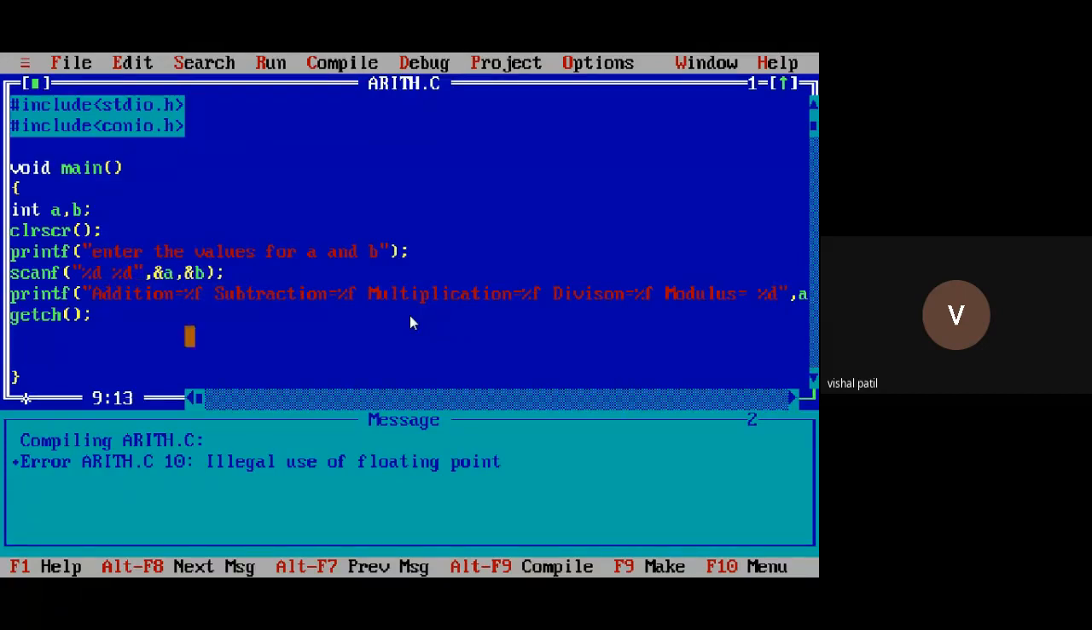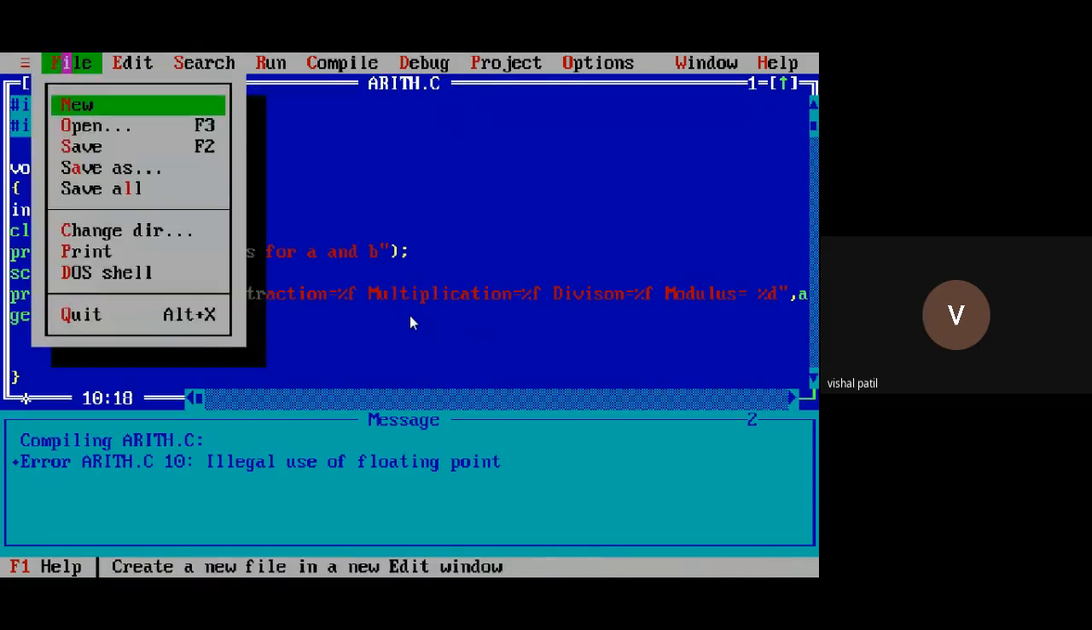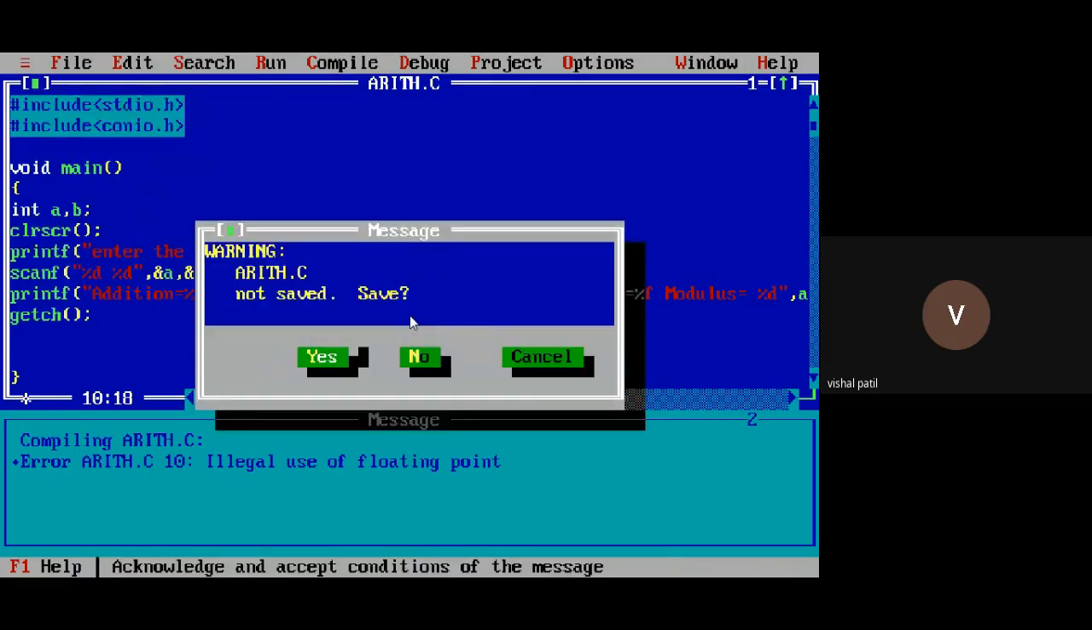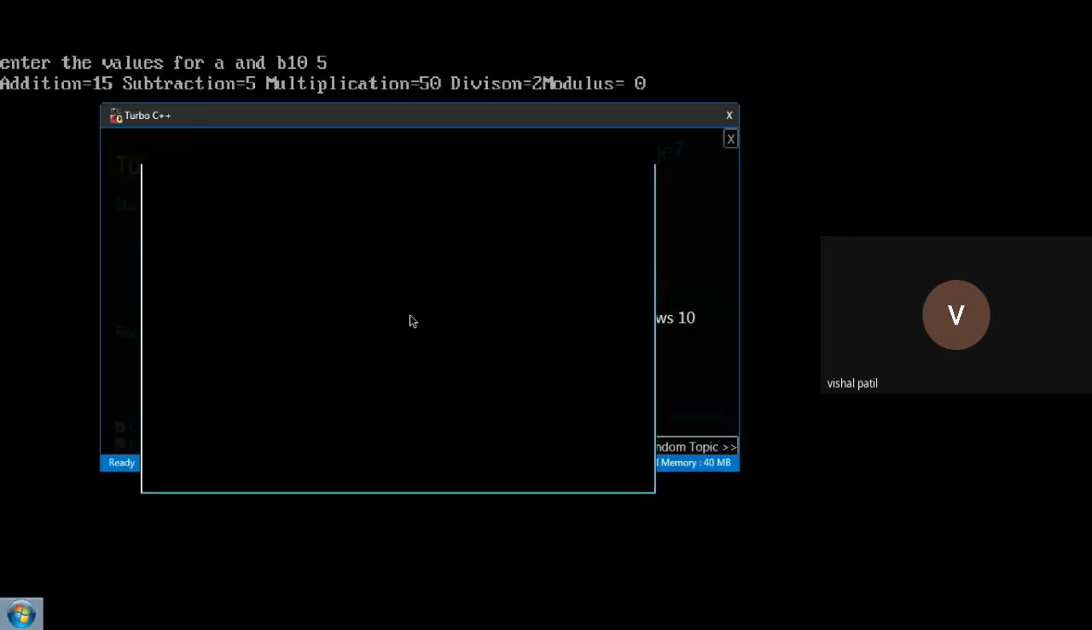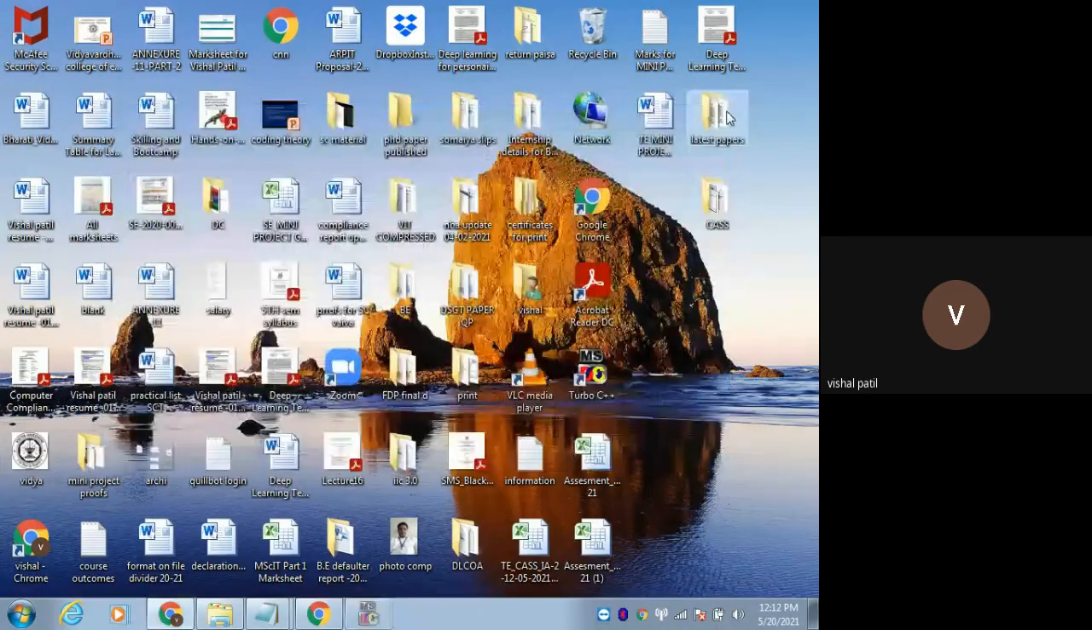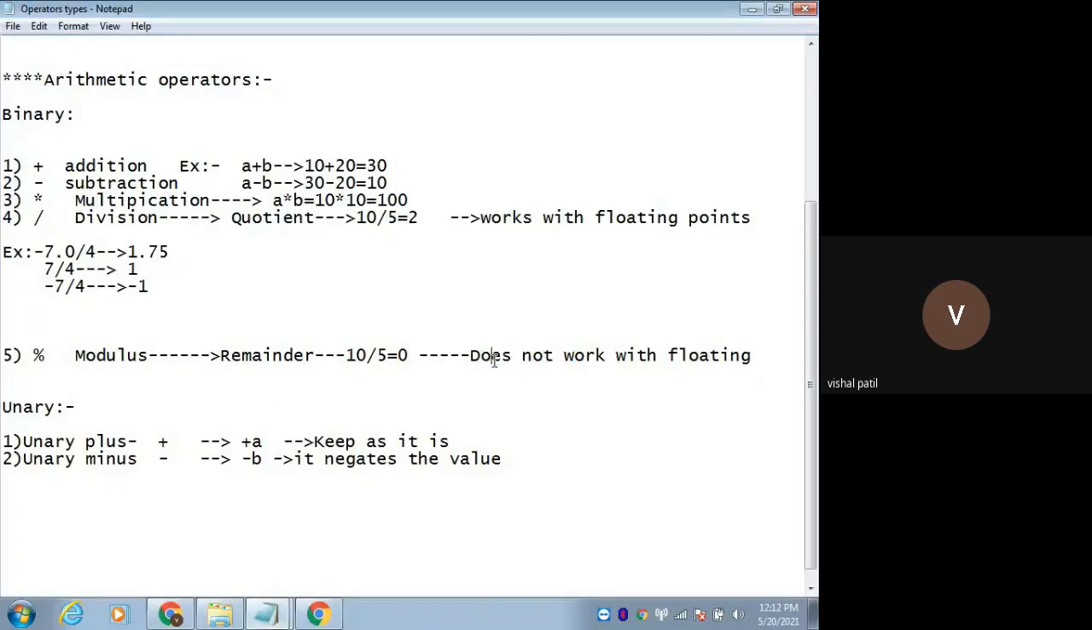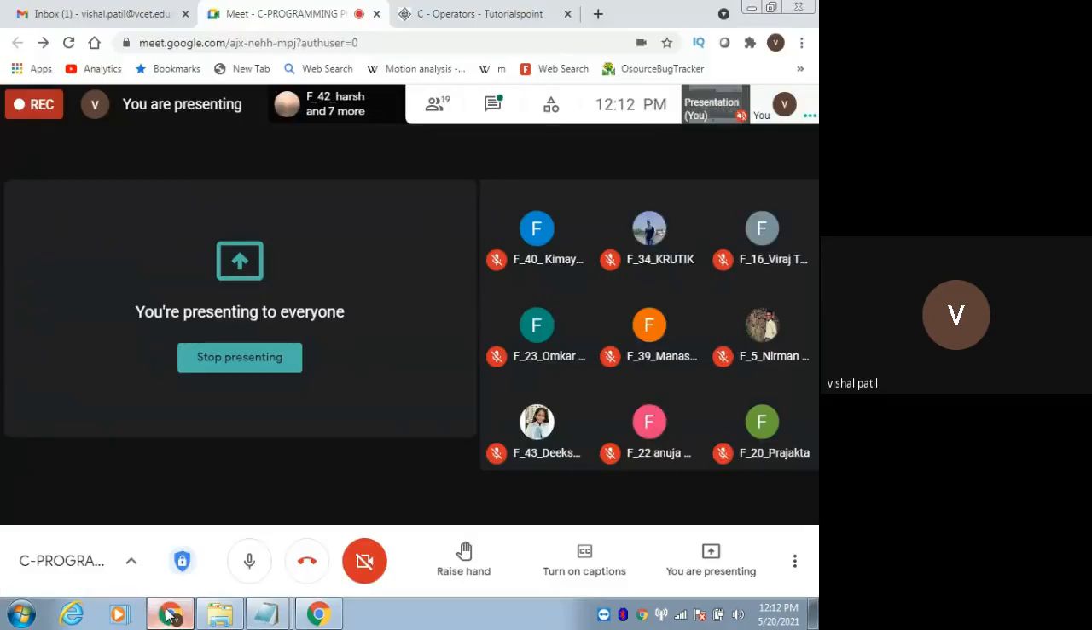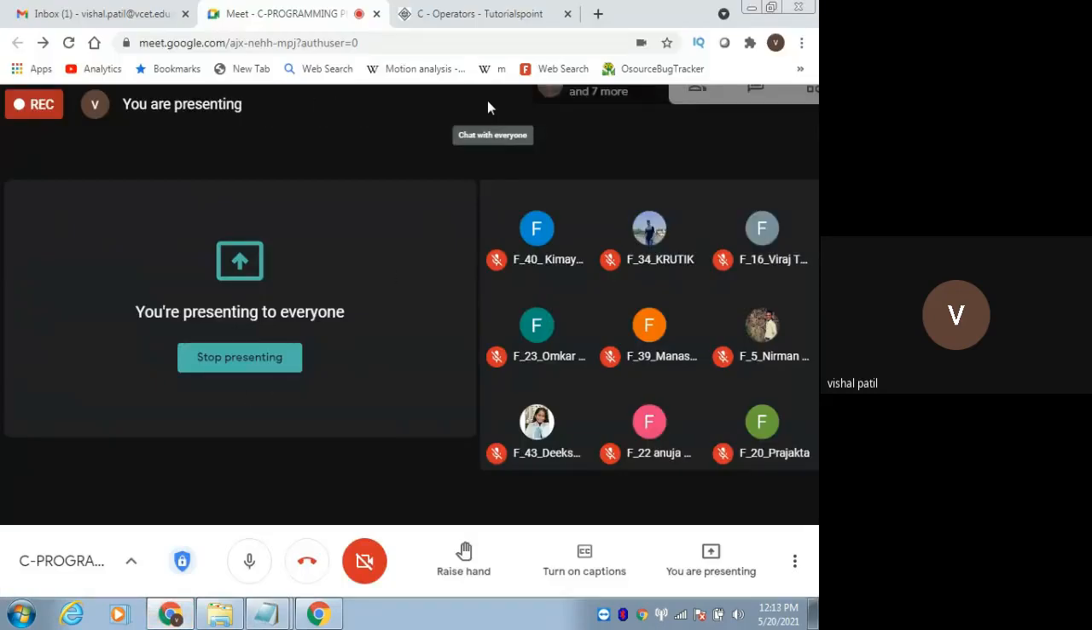We need to change all these formats to percent d, percent d. Yes. Understood this point? I was trying to prove this point. It does not work with floating. Now understood? Understood or not?